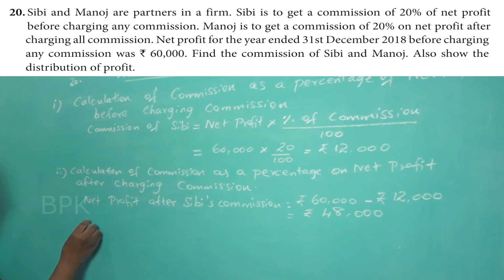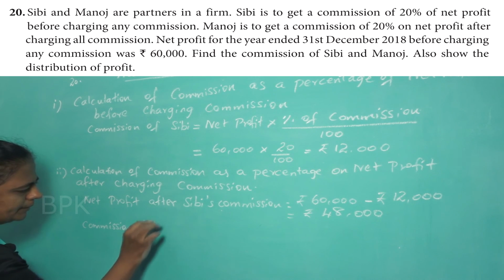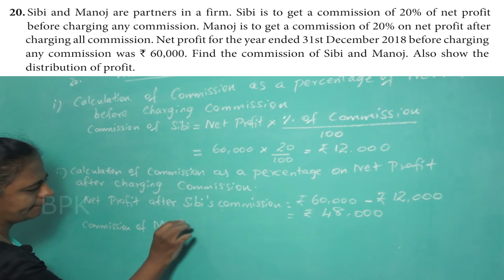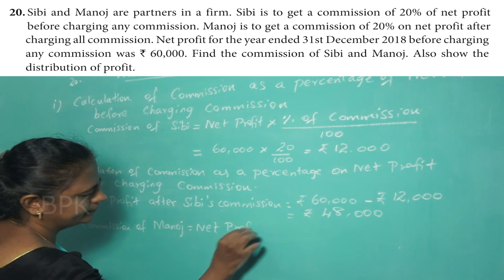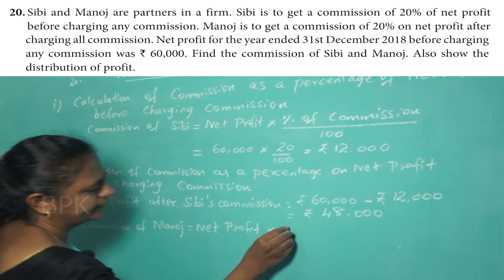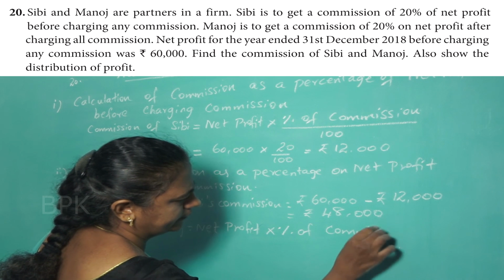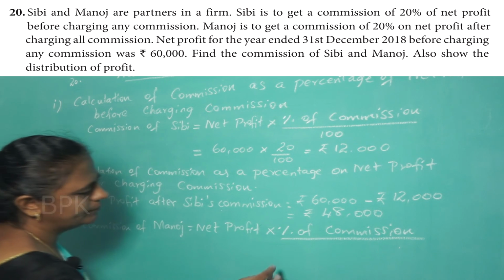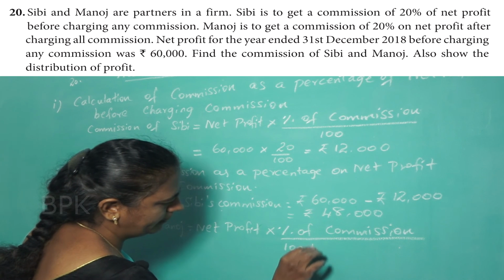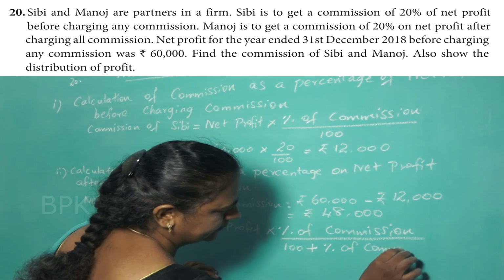Now, calculate commission of Manoj. What is the formula? Net profit into percentage of commission, divided by 100 plus percentage of commission.